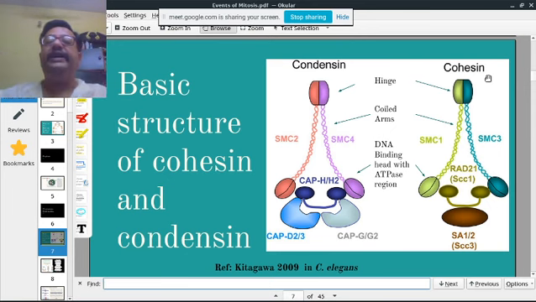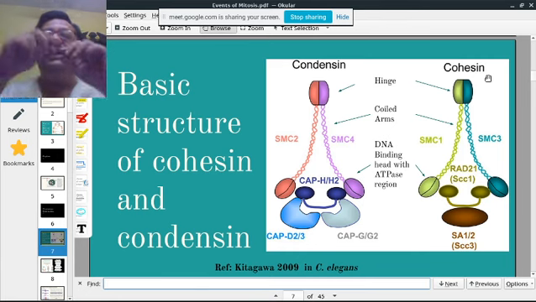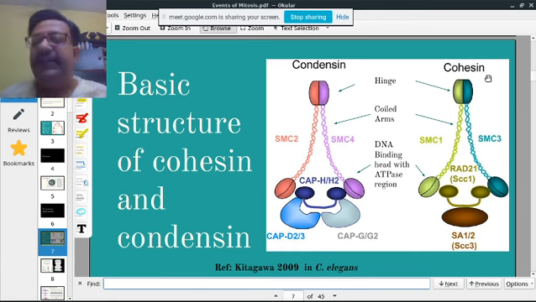A long thread is coiled, like a roll of thread, where it is all coiled together. So the condensin starts to coil like a spring. You have a straight string that you twist into a spring.